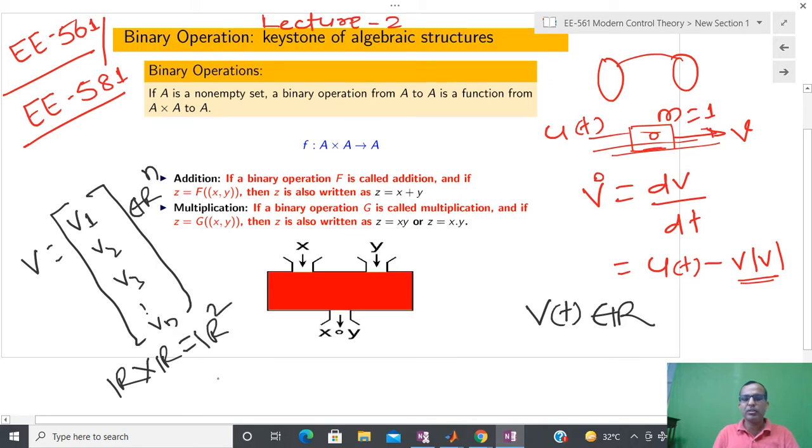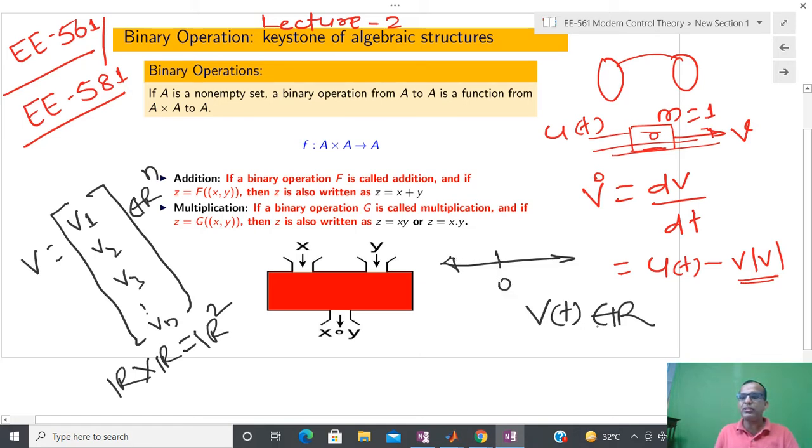People also write, equivalently, if you are writing R Cartesian product R, this kind of symbol. So due to that reason, whenever you are writing any differential equation in control systems, please quantify, please tell what the universe is where the velocity is lying. So I am assuming that whatever velocity is going to be generated is going to lie in the space where v(t) is always a real number.